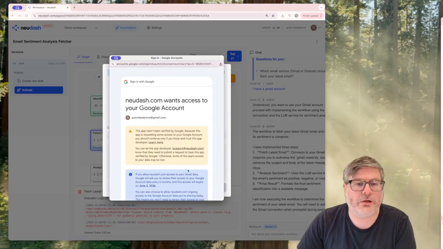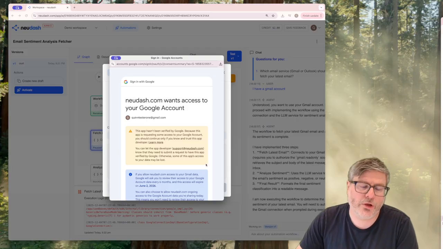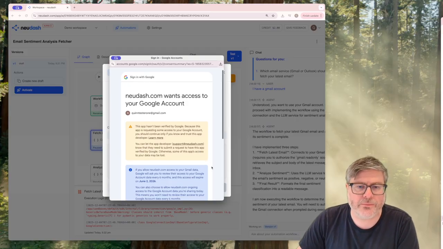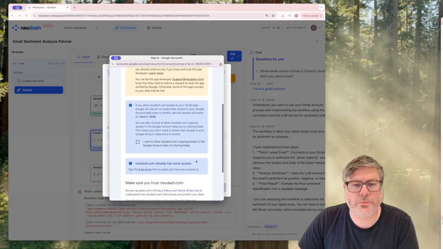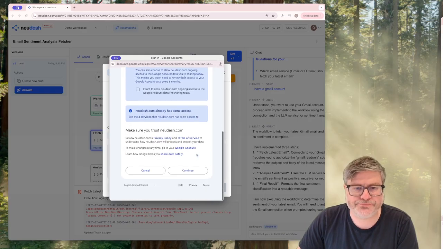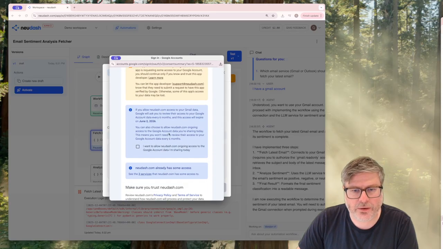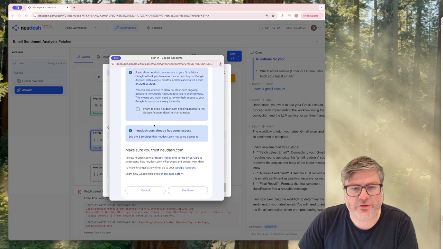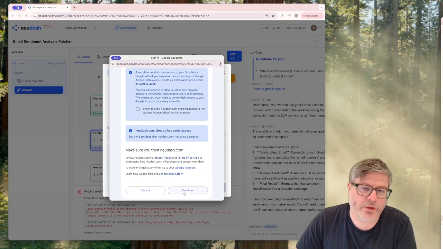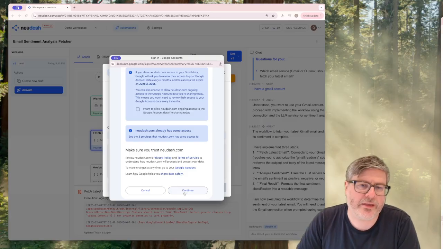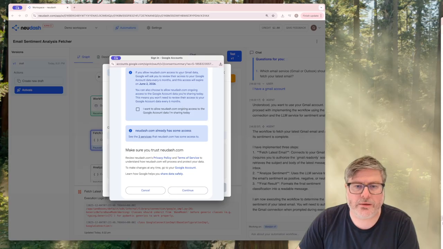So this is all part of what's called an OAuth flow to authenticate with another system. A few more warning boxes from Google telling me basically, let me see. No, it doesn't actually say what it needs in addition. In this case, I believe it just asks for Gmail data.